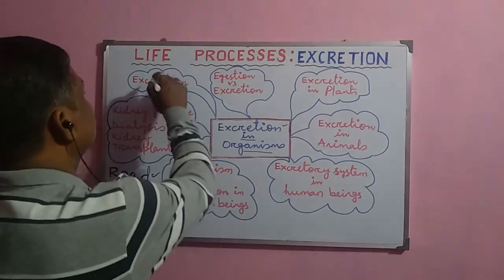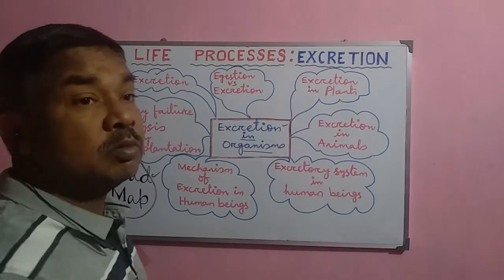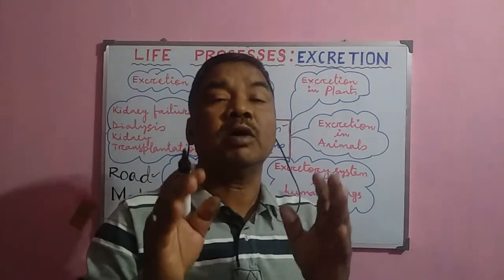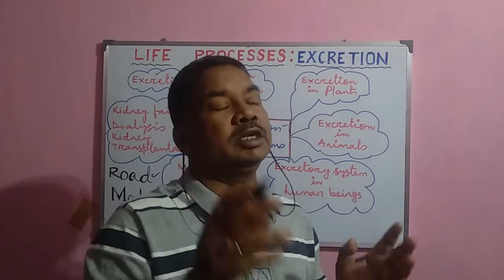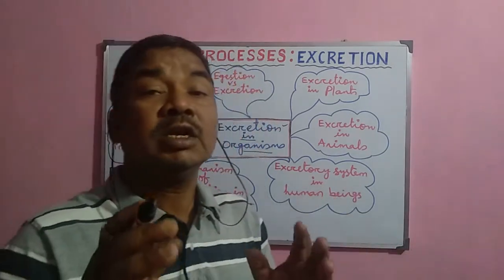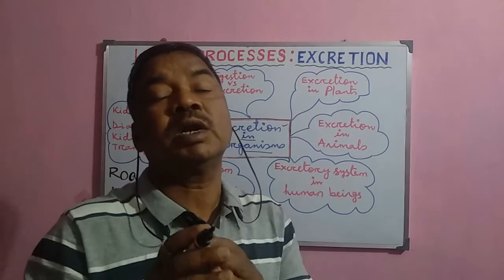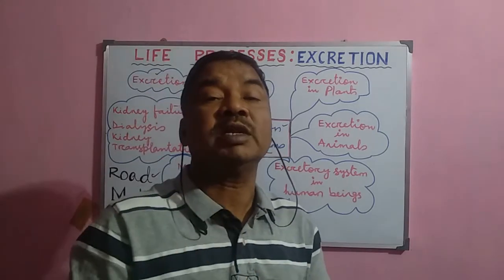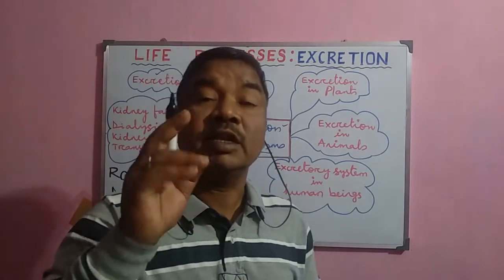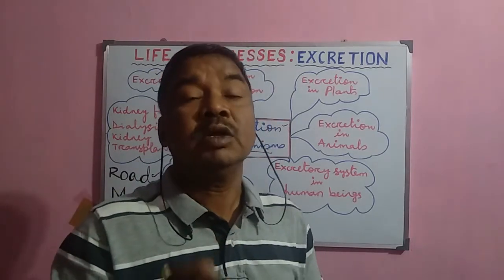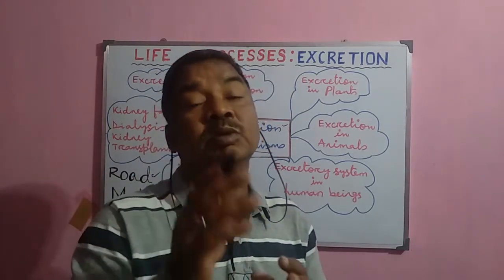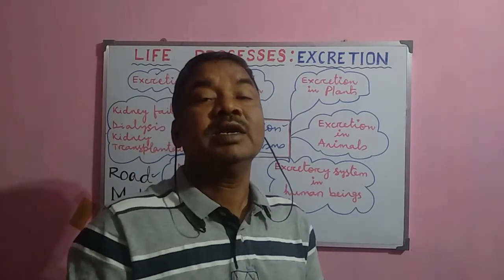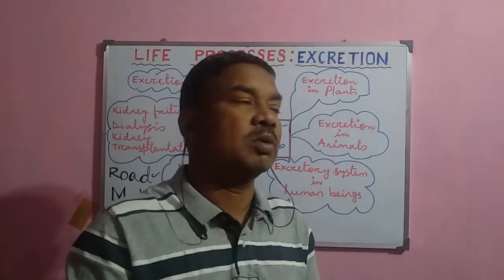Excretion, the process of removal of the toxic waste material from the body of an organism, is called excretion. This is one of the most important processes in the body of organisms, because if the toxic materials remain inside our body, they may cause harm to our body. So that is why this material must be removed from our body continuously and periodically, so that it will not cause much harm to our body.